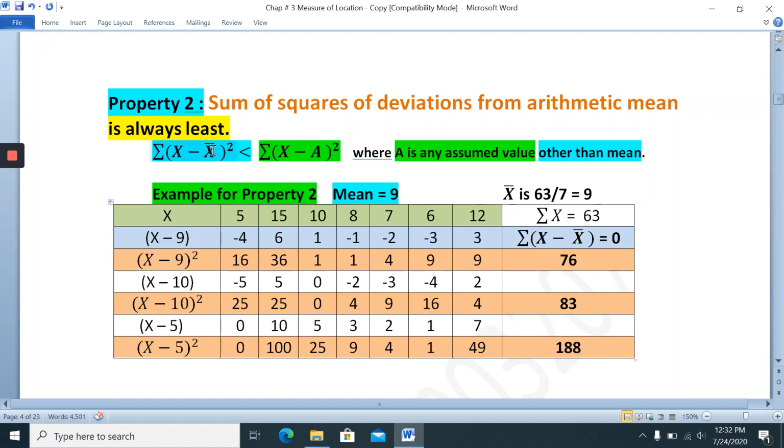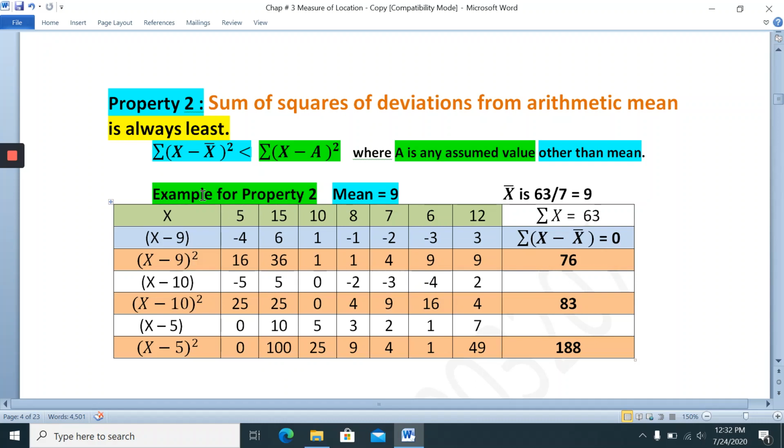The mean of x, which is the sum divided by n. The sum of x is 63, divided by how many numbers there are, 7. So 63 divided by 7 is 9. So 9 is the mean of this x.